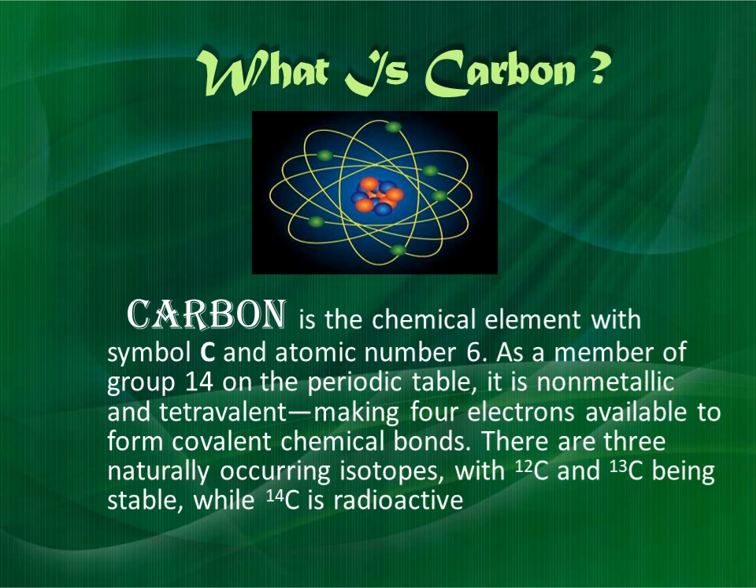What is carbon? Carbon is a chemical element with the symbol capital C. The atomic number of carbon is 6 and its electronic configuration is 2 and 4. That is, in the first shell it has 2 electrons and in the second shell it has 4 electrons. It is a member of group 14 in the periodic table.